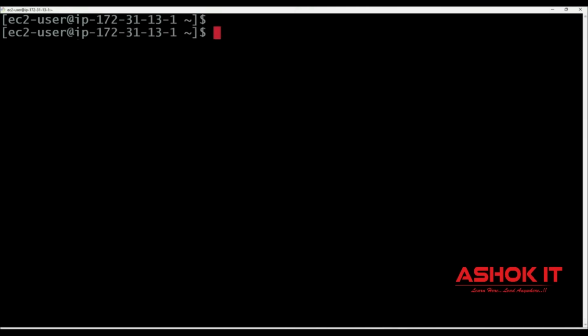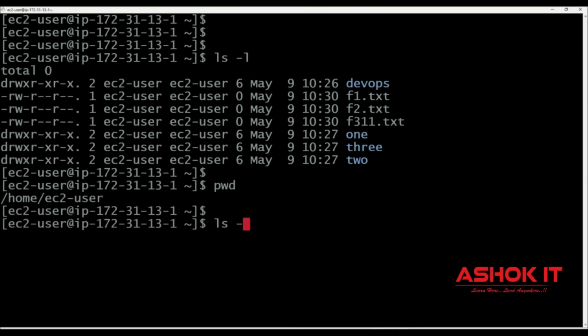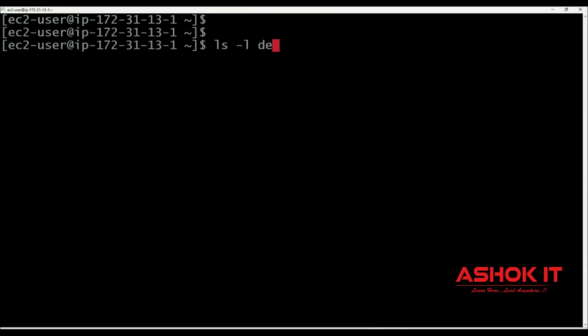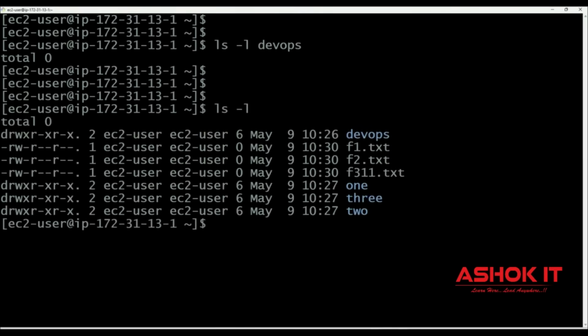And we can also use the mv command for one more requirement: I want to move a file from one location to another location. Currently this file is available in my present working directory, which is the ec2-user directory. From this location, I want to move this f311.txt file to the DevOps directory. So how to move the file? You can check it first with ls -l DevOps. In the DevOps directory, currently there is no content available. I want to move the file from the present working directory to the DevOps directory.